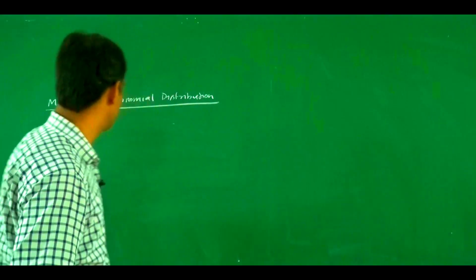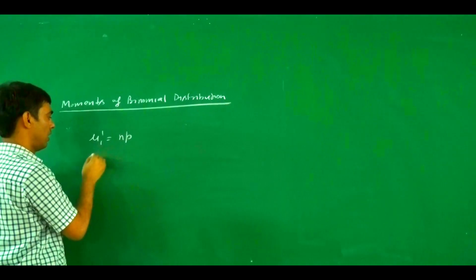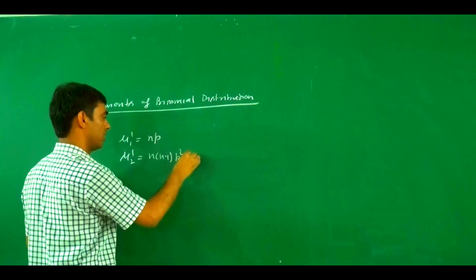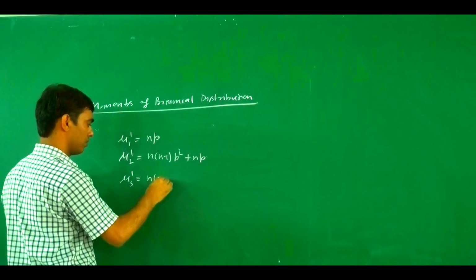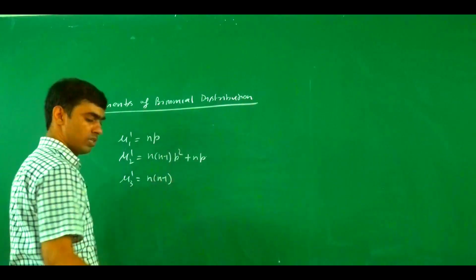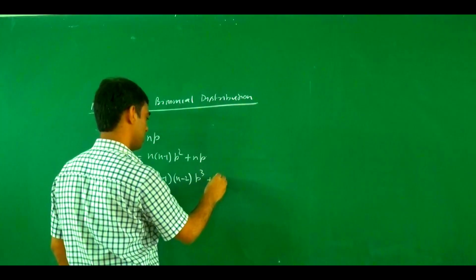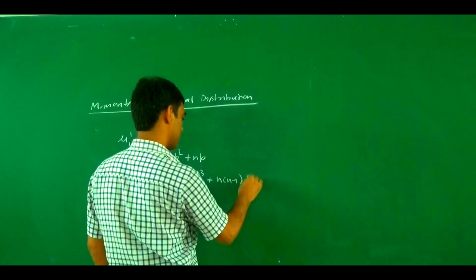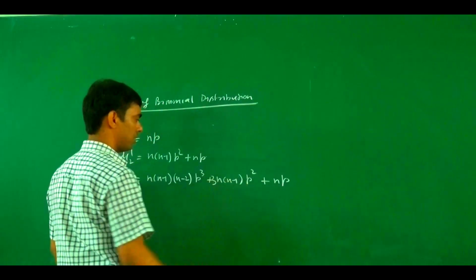So what is the value of mu 1 dash? We find mu 1 dash equals np, and mu 2 dash equals, as we derived earlier, n into n minus 1 p square plus np, and mu 3 dash equals n into n minus 1 into n minus 2 p cube plus 3 times n into n minus 1 p square plus np. And then mu 4 dash.